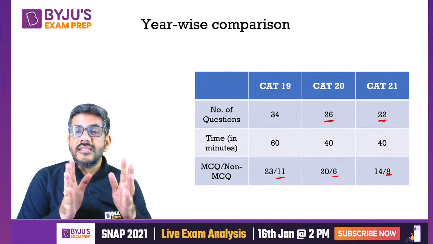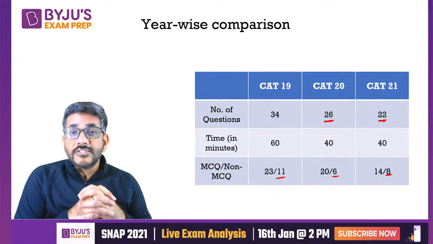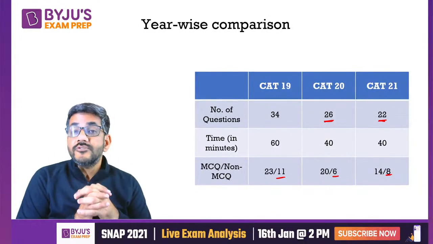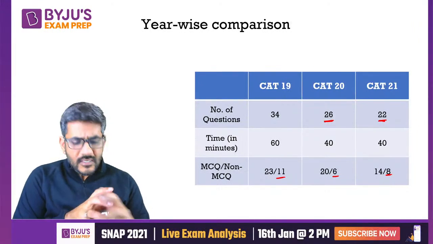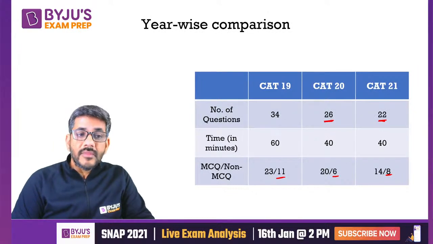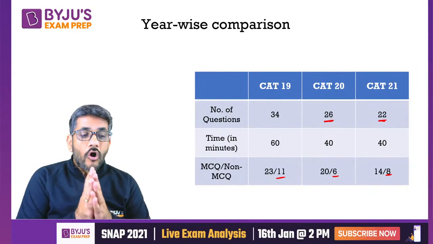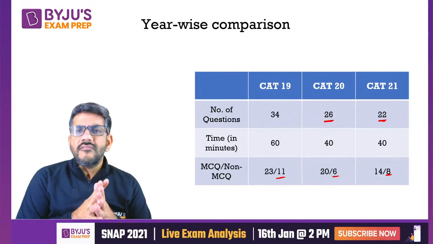I hope you can understand the percentage is somewhere around 35-36%. That was the percentage of questions which were non-MCQs. Does that make a difference? Of course that does. Because for many people, when options are not there, they become uncomfortable with the question.